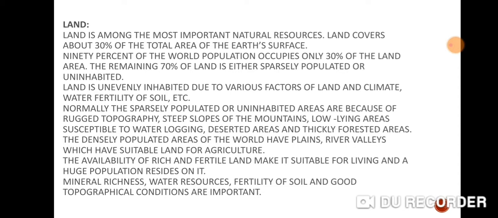Which areas are the densely populated areas of the world? If the question arises, the densely populated areas of the world are plains and river valleys. Why? Because they have suitable land for agriculture, and second, they have a moderate climate. Moderate climate means neither too hot nor too cold.